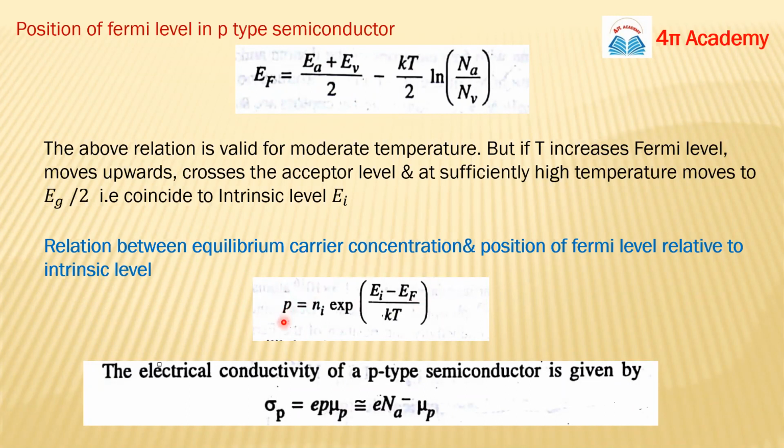Okay, so also this is the relation between the equilibrium carrier concentration and the position of the Fermi level. Means you can find out the P for P-type semiconductor by using these constants Ni, Ei, Ef, and T. Okay, so this is an important thing. And also for P-type semiconductor, you can calculate the conductivity. Sigma P will be P e mu P, and P is Na minus.